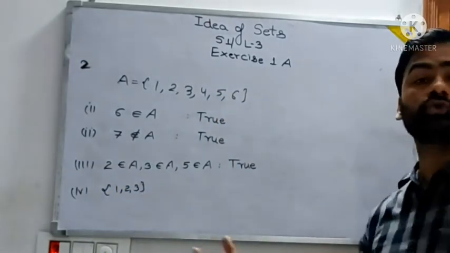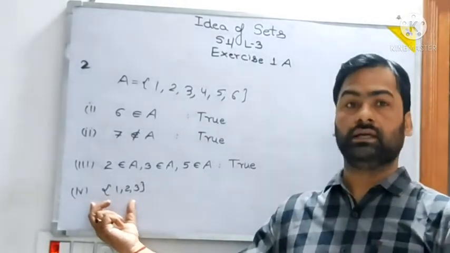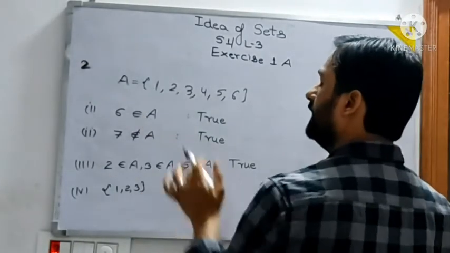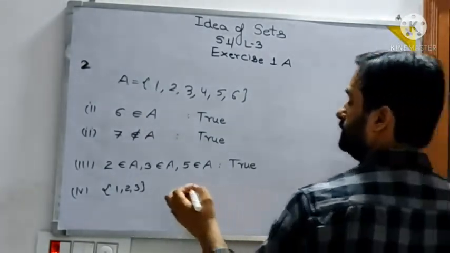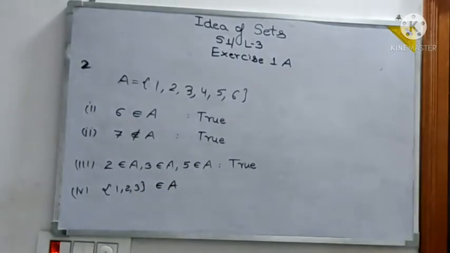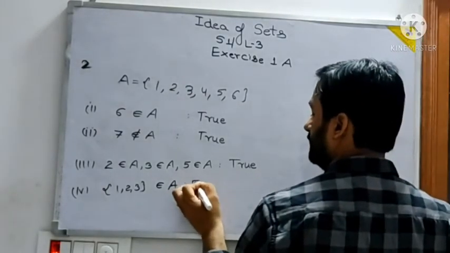When we enclose something in brackets like this, it itself becomes a set. So is it available like this in A? No. So this is not an element of A. It is not so, that means it is not true. This is false. I'll explain why.